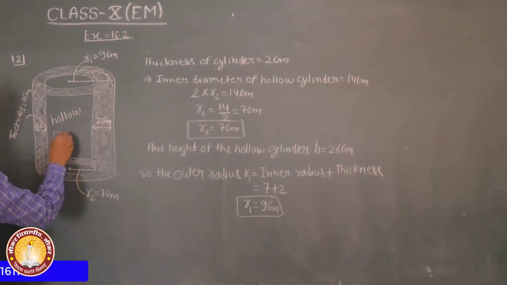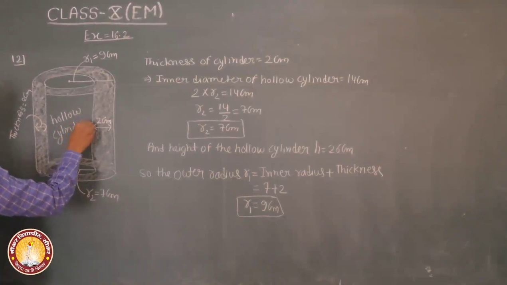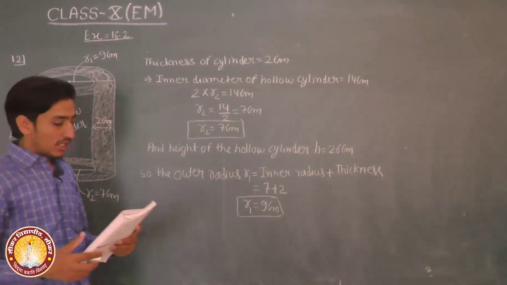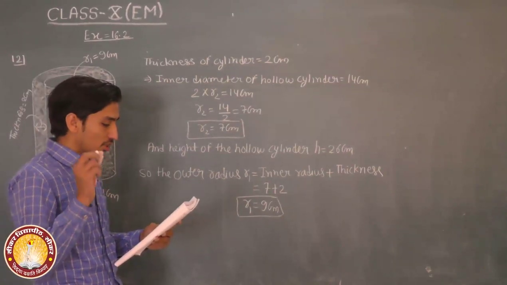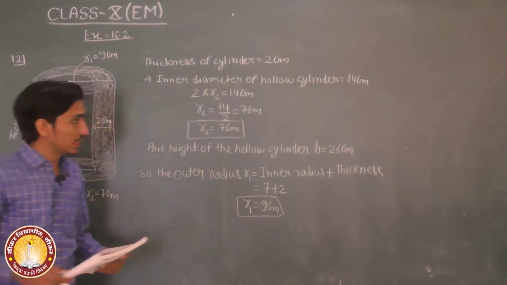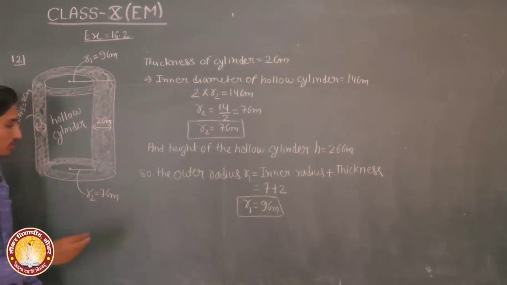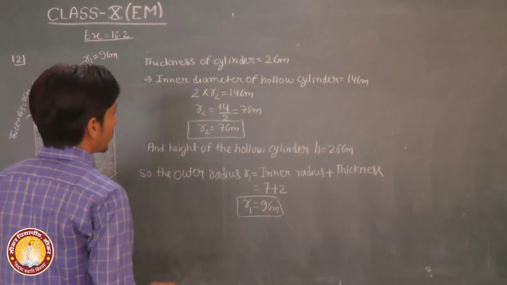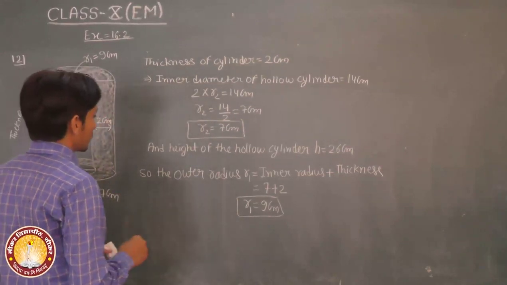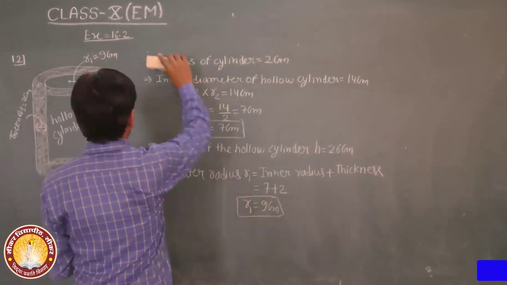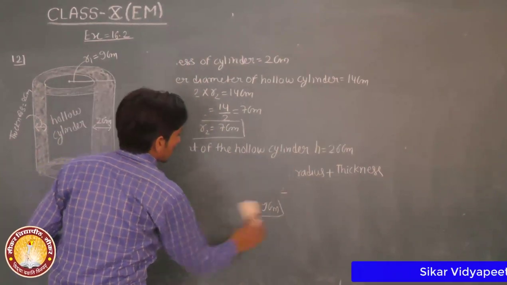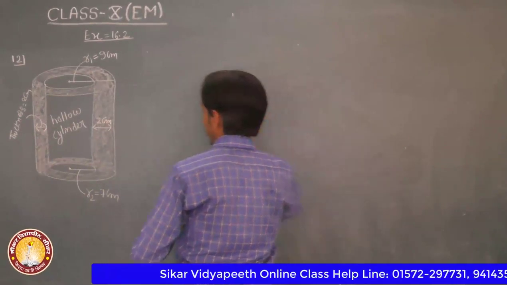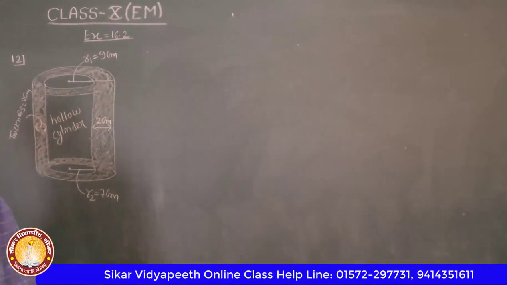Hollow cylinder. So now find the total surface area of the hollow cylinder. So next step.